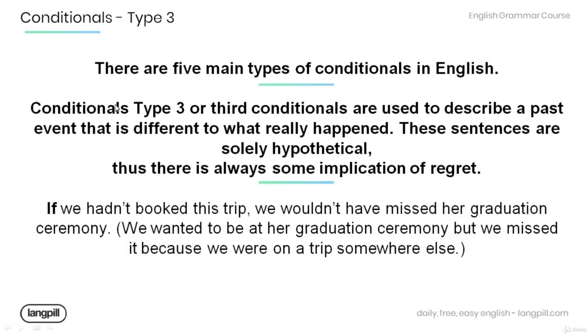Now there are 5 main types of conditionals in English, and amongst them are conditionals type 3 or third conditionals. Now, conditionals type 3 or third conditionals are used to describe a past event that is different to what really happened. Note that these sentences are solely hypothetical. Thus, there's always some implication of regrets. Have a look at the example below.